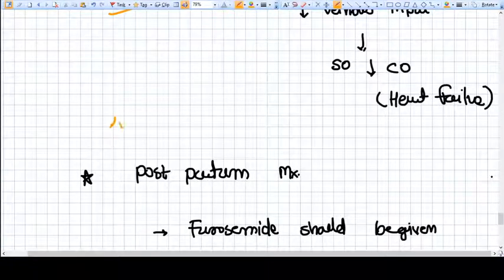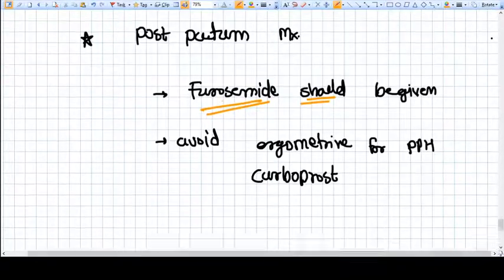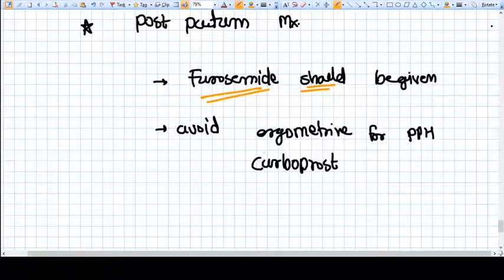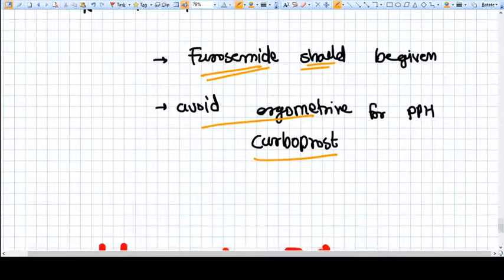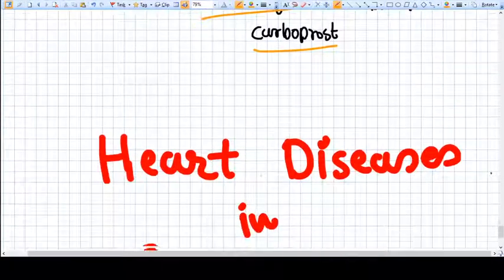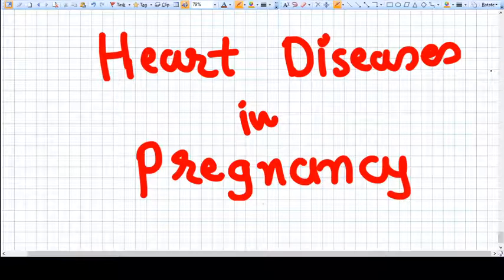So epidural anesthesia is preferred. Now, what is postpartum management? Furosemide must be given, because we need to decrease the blood volume as soon as possible. Avoid ergometrine and carboprost. These drugs actually increase the cardiac work. So this is how we manage heart diseases in pregnancy. Thank you.